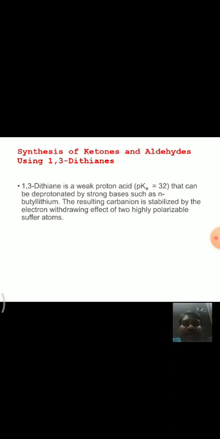See here, already we have discussed this also, that is synthesis of aldehydes and ketones by using 1,3-dithianes. In 1,3-dithianes we know that we have two acidic protons, and that means this 1,3-dithiane loses a proton by means of a strong base to form a carbanion, and when the formed carbanion is treated with alkyl halides, the alkyl group attaches to the carbon, and followed by hydrolysis they form aldehydes and ketones depending upon the alkyl groups attached to that 1,3-dithiane.